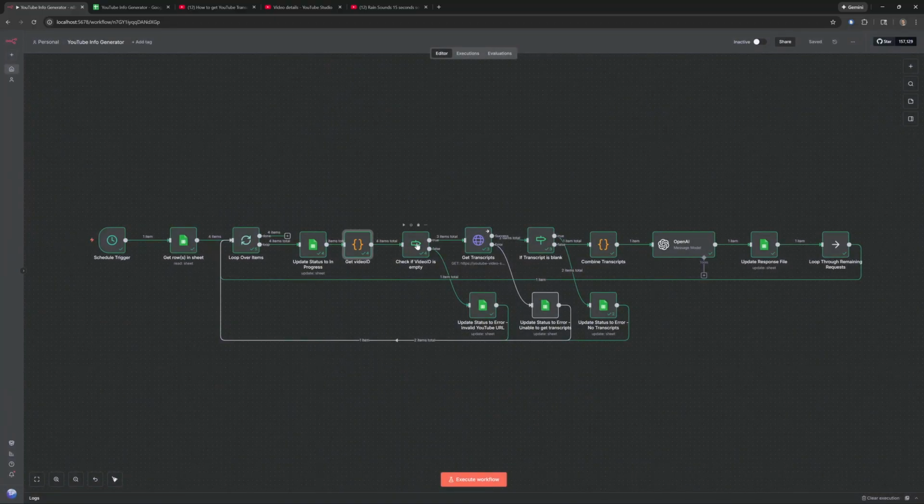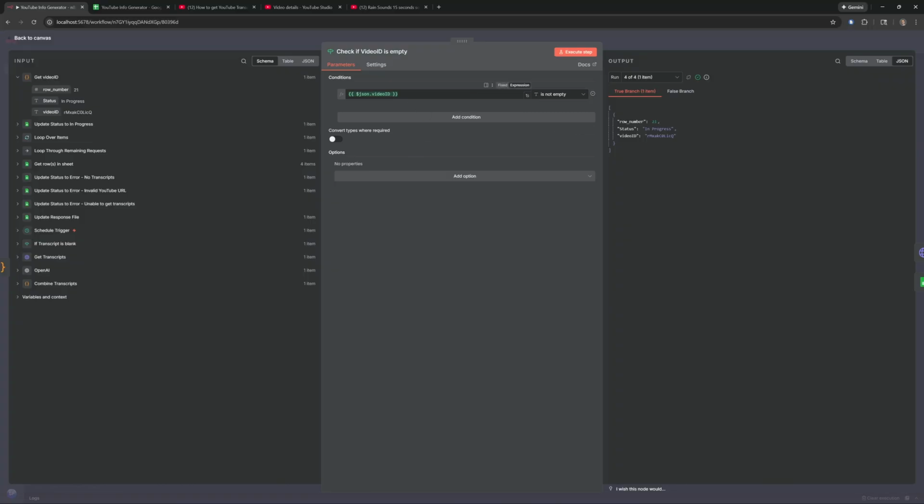And if we go to this check, it literally just checks to see if the video ID is empty. And if you come up to here, there's a run, it'll show you all the different versions of this as it went through. So the first one was google.com. It didn't have a true because the video ID was blank. But the second one was my scheduled video, so it has a video ID, so it continued. The third one was the rain, and it continued because it had a video ID.